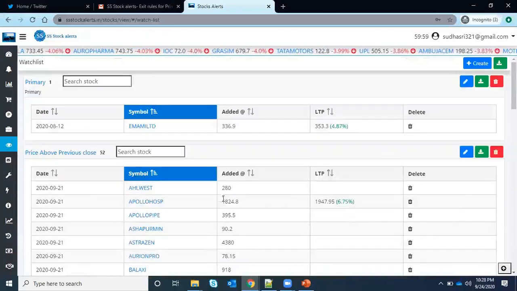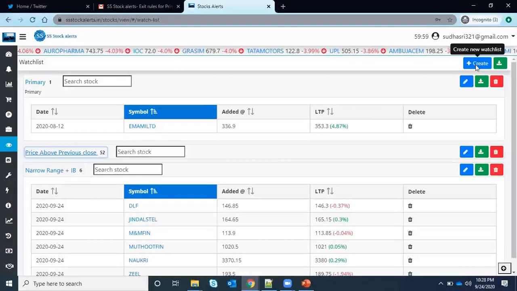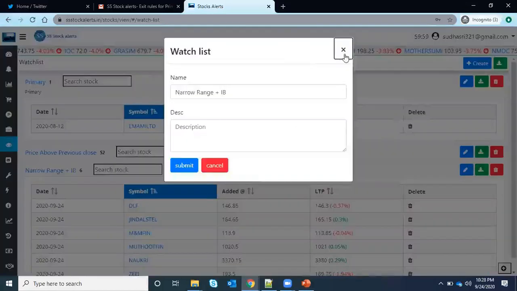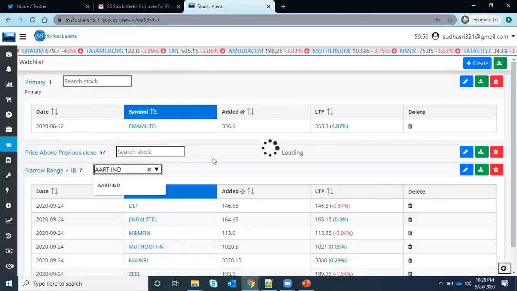If you want to do it manually, you can come here, create your own watch list and add your own stocks. For example, I want to add Aarti Industries, and just add it. When you select it, it will be added here. So you can do it either manually, or do the same thing using our scanner. The advantage is that we can see the scanner results positionally, whether the pattern is performing or not, whether the stocks are increasing or not. We can see these things using the watch list.